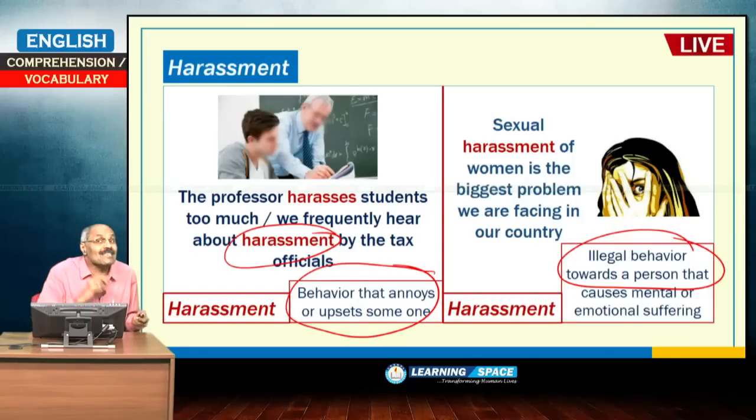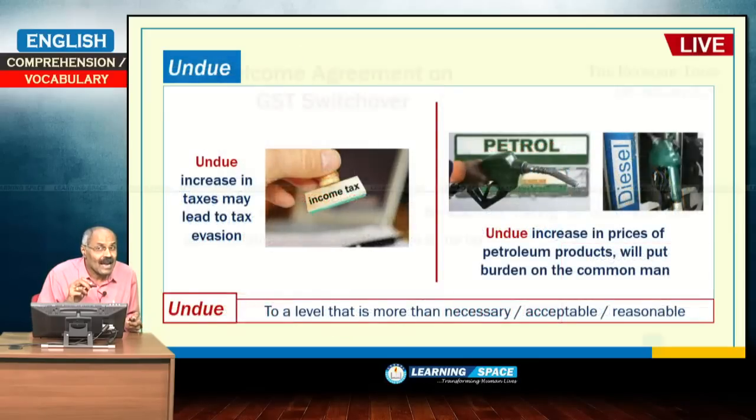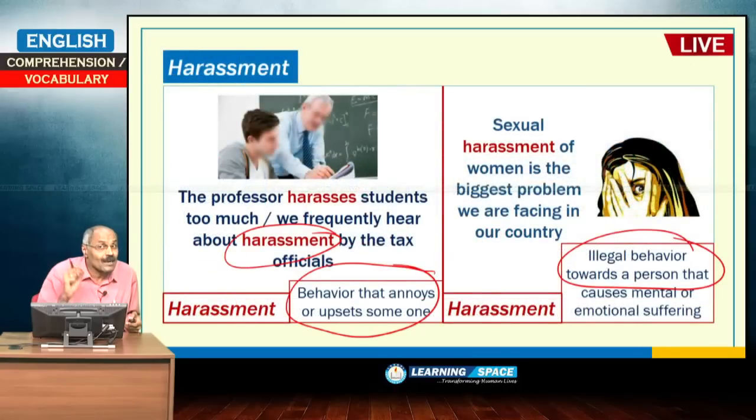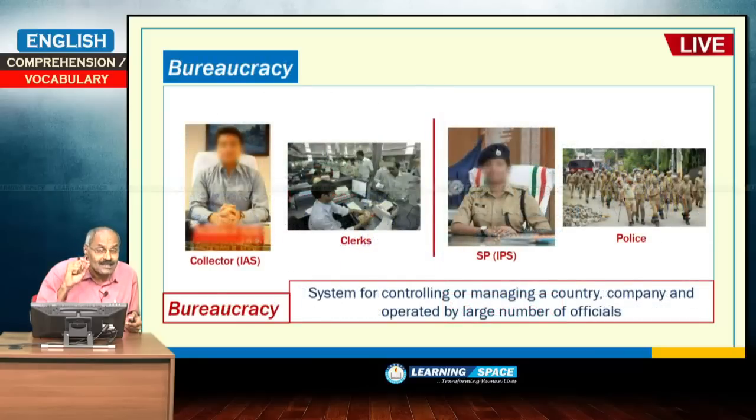Right. So, harassment is used under these circumstances, and if you go back to the sentence, taxpayers must not face undue harassment having to deal with two administrative bureaucracies for the same tax. So, bureaucracies. What is the meaning of bureaucracy? Quite often we come across this word. Bureaucracy is basically a system of controlling or managing a country, or a system of controlling a corporation. So, this is bureaucracy.